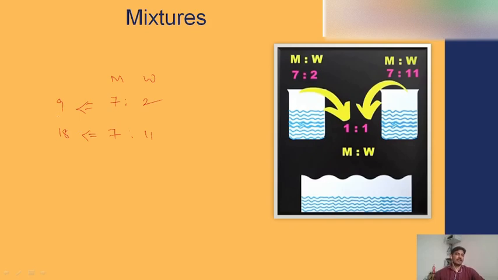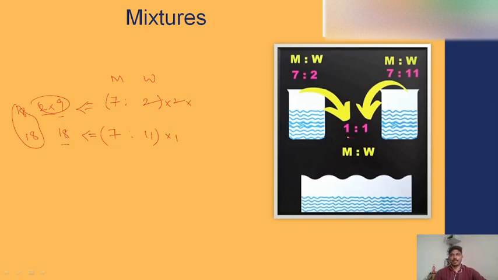If I observe here, the number of parts present in container A is 9 and in container B is 18 parts. So for that, we need to multiply the first container by 2. After multiplying this one, I also need to multiply this one by 2. Here I have nothing to do. Why? Because if I do this, it is 18 parts and it is also 18 parts. Both the numbers of parts are the same. When both the numbers of parts are the same, mixing is easy for us here.